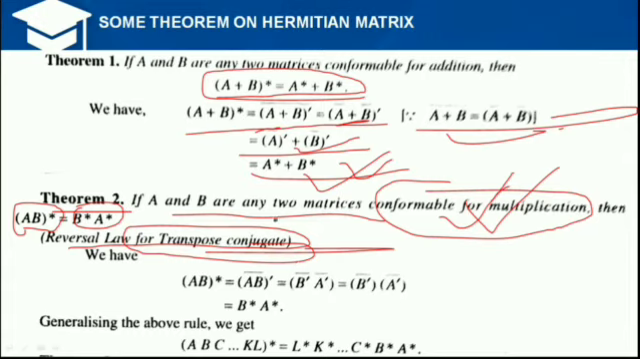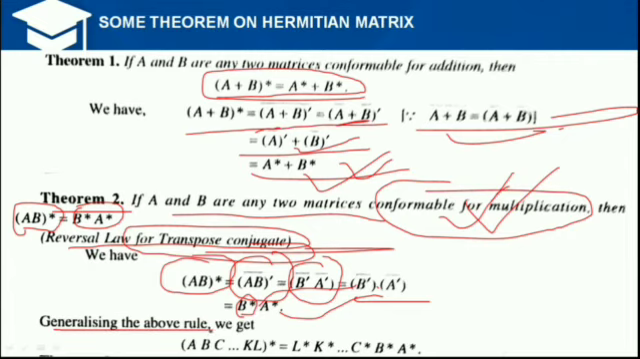So, already AB asterisk is equal to AB bar transpose, which is B transpose bar into A transpose bar. Now it becomes B asterisk, this is called B asterisk, and this is called A asterisk. And this proves that AB asterisk is equal to B asterisk into A asterisk.